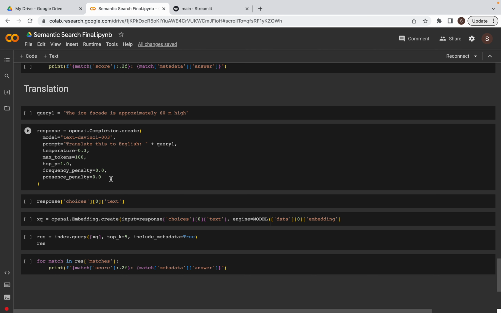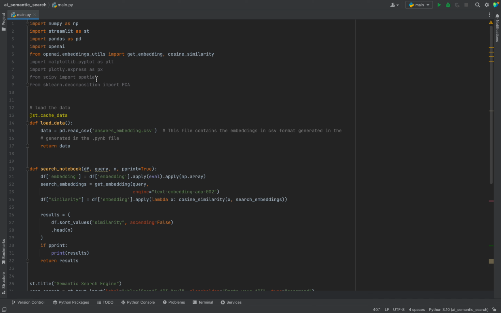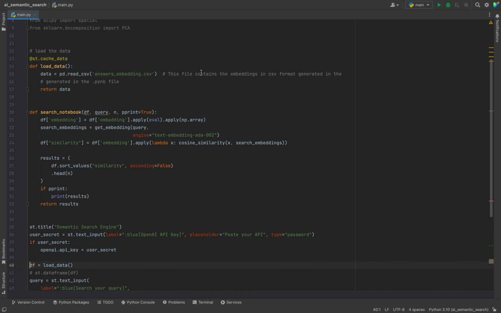Now let us look into the user interface section, which I have created using Streamlit. Here we have to basically install the following dependencies: the NumPy, Streamlit, Pandas, OpenAI and OpenAI.embeddings utils. We have to import the get embeddings and cosine similarity. This is used for finding the similarity of the text embeddings. Here I have defined two functions. One is the load data and another one is the search notebook.